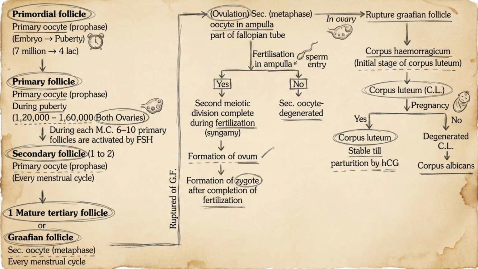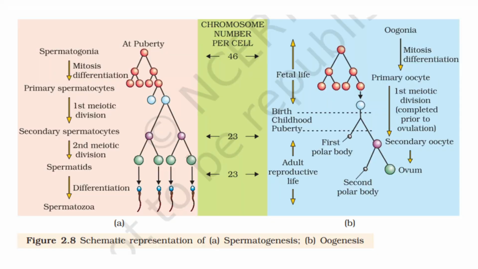I think it is clear. Okay. You can see this diagram is important, that is given in NCERT. It is what we just wrote, but you have to understand it even better. Which ones are haploid and which are diploid, that is very important. Usually oogonia, spermatogonia, primary, whenever these come, that is going to be diploid. Secondary and everything after that is going to be haploid. This thing you have to know. You can see here, everything on this line is going to be haploid. Everything after this, starting with secondary spermatocyte, is haploid.